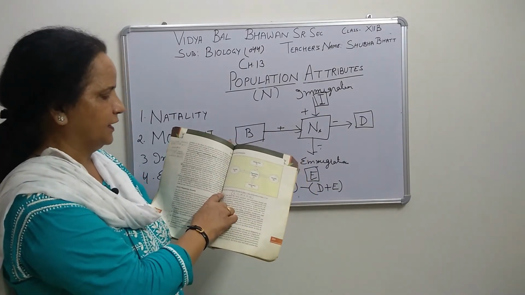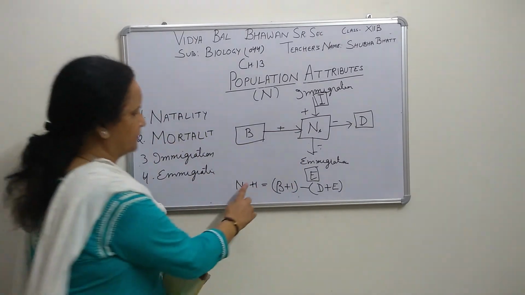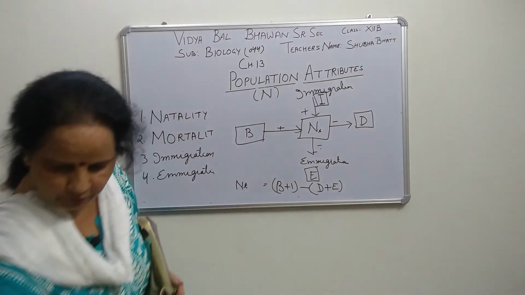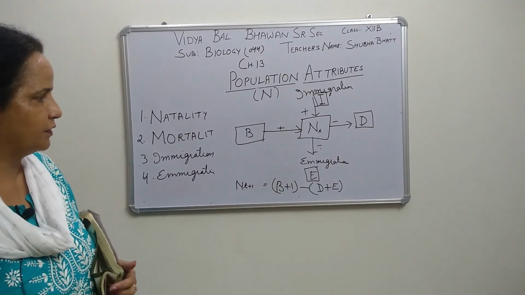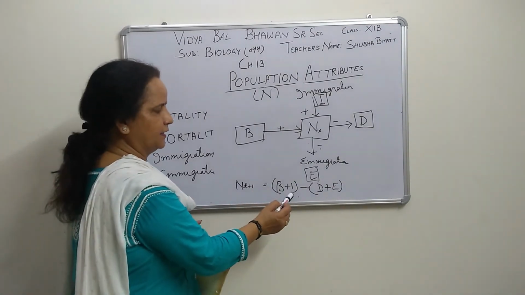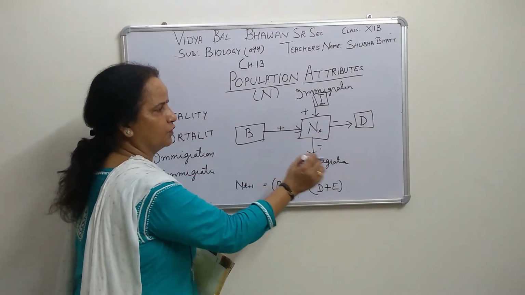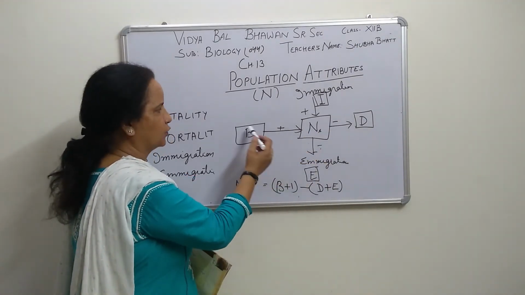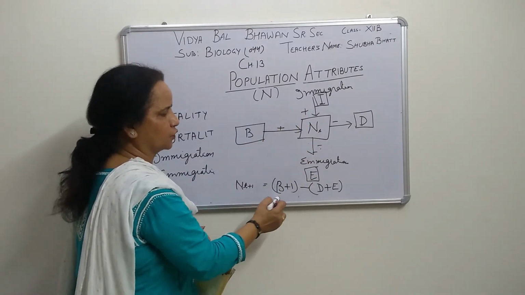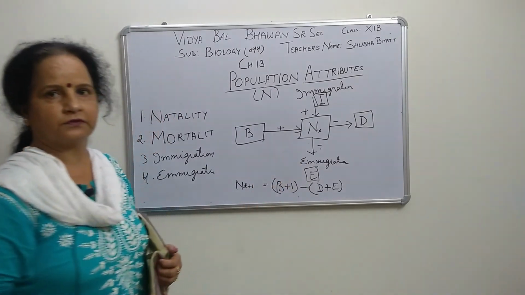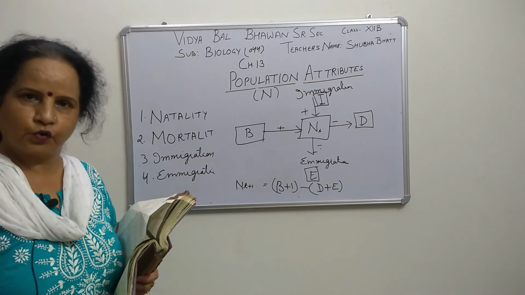So Nt plus 1 equals Nt plus B plus I minus D plus E, right? Those moving away are added together, and those coming inside are added together, and from this total we subtract that total. This is how we can find the population growth, right?